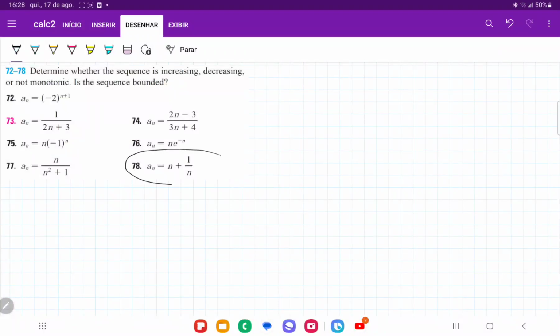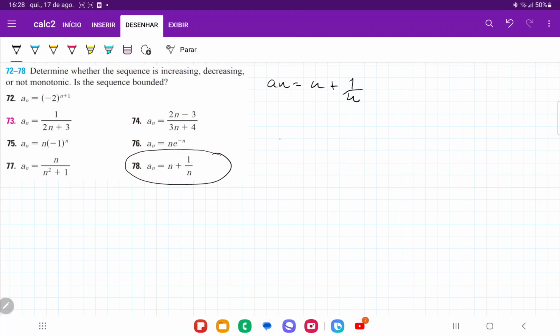So for number 78, we want to find out whether the sequence is increasing, decreasing, or not monotonic. Not monotonic just means that it's alternating between increasing and decreasing. So we have that a_n is equal to n plus 1 over n.